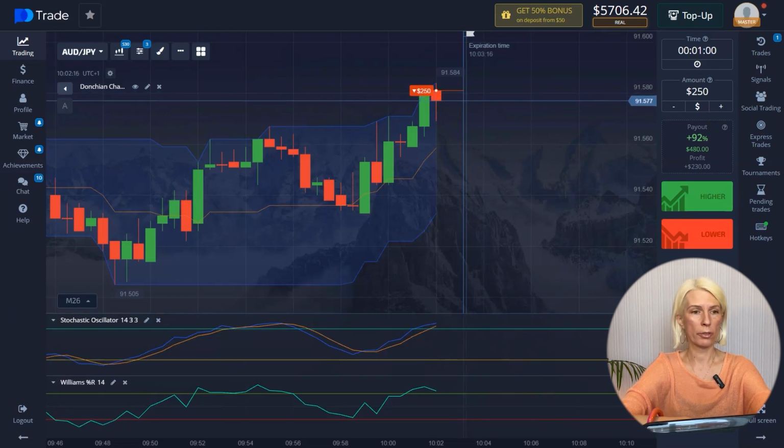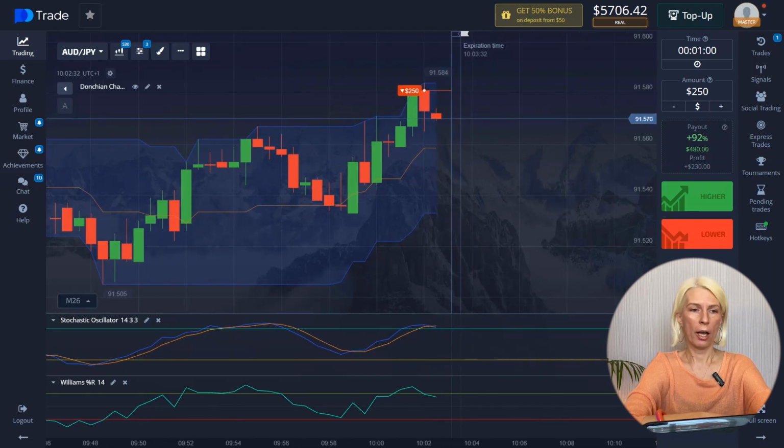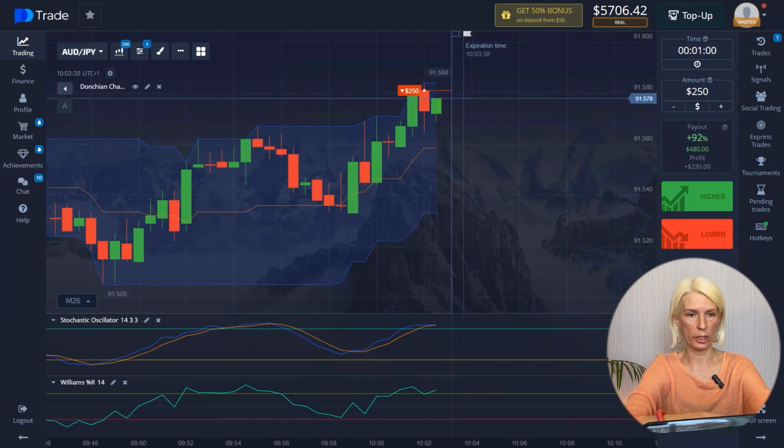The amount is $250. When making this decision, I took into account both the current quotes and the signals from the Williams percent range indicator about the possible price reduction. After opening the trade, the price began to decline, but a new candle made a reversal. At the same time, it reached again the upper limit of the Donchian indicator, breaking through the entry point to the trade. Then the fluctuations resumed. The price slightly adjusted, returned to the upper position and decreased again.